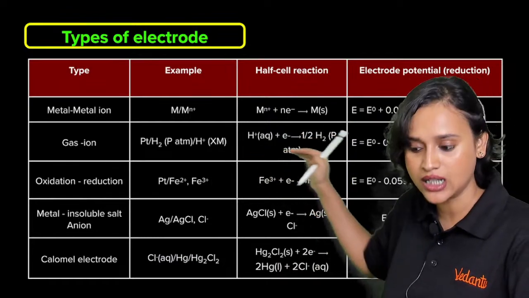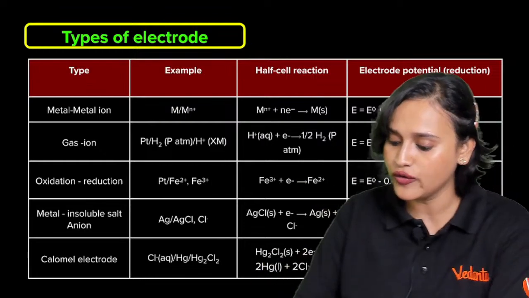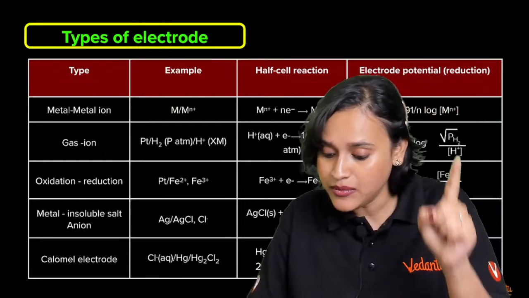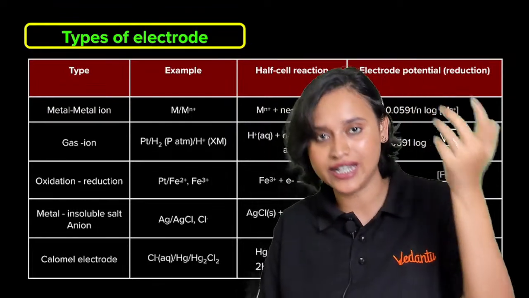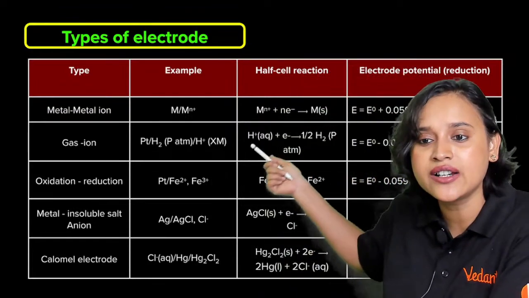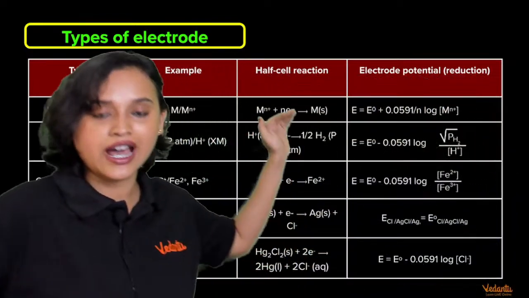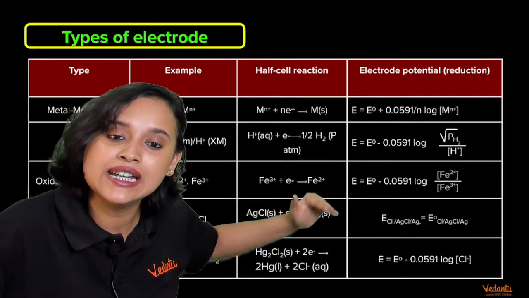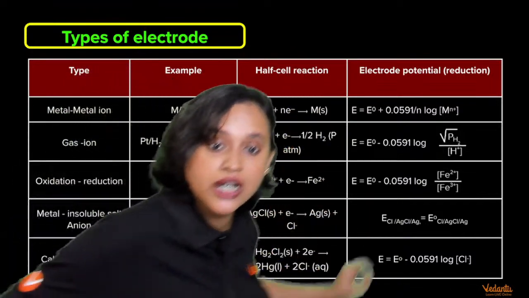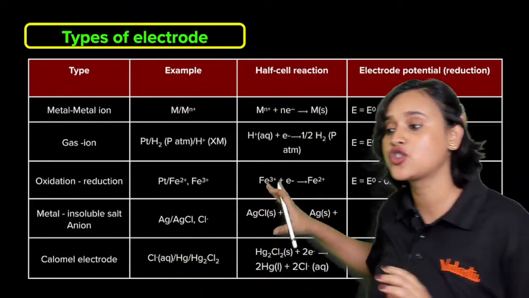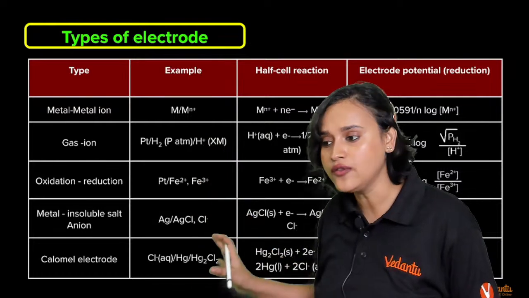You have the metal and metal ion electrode, which can be noted as M, Mn plus, that is Zn to Zn2 plus. Remember those kinds of electrodes? Yes. So here the half cell reaction can be noted like this, and the electrode potential for reduction. So here it's basically a table that gives you the electrode potential of different types of electrodes, everybody.